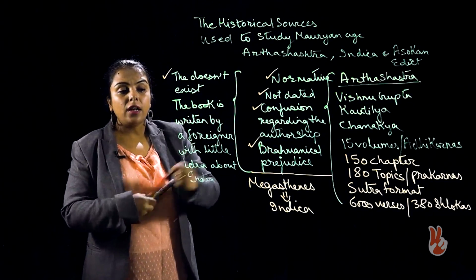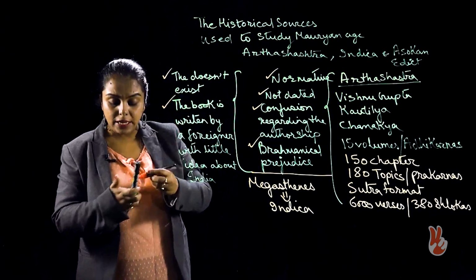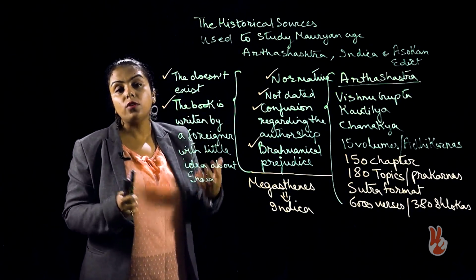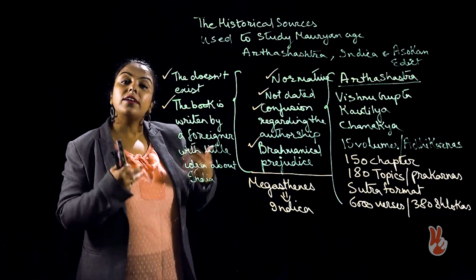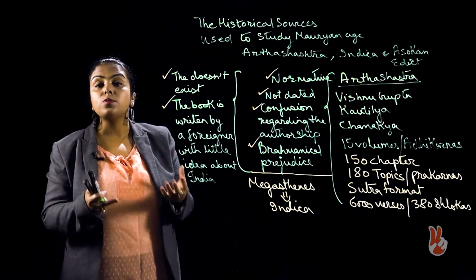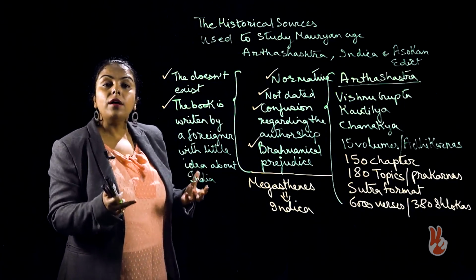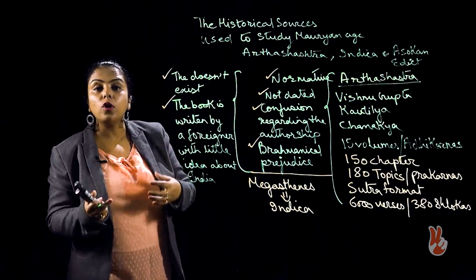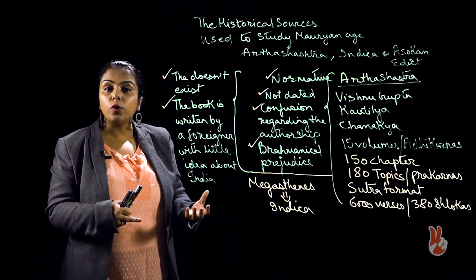In fact, many Greek writers later on who used the work of Megasthenes, they criticized Megasthenes, and they said that Megasthenes' book is nothing more than fable because he mixed myth and folklore and original account.